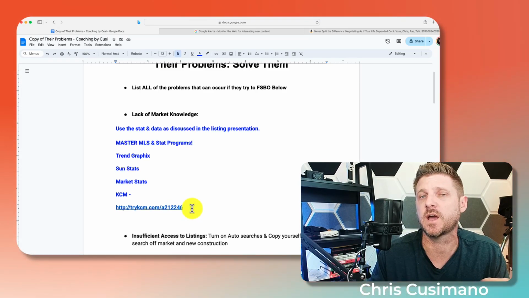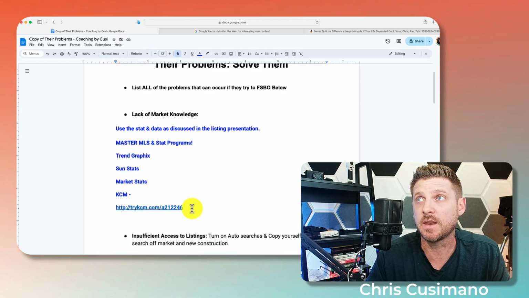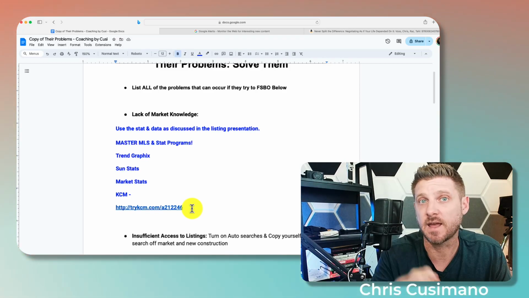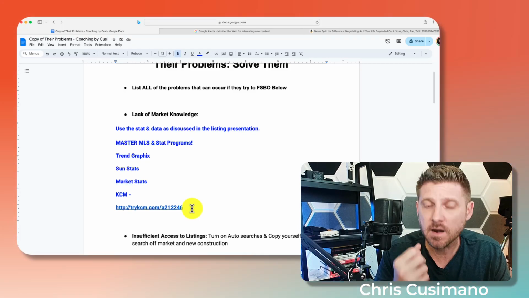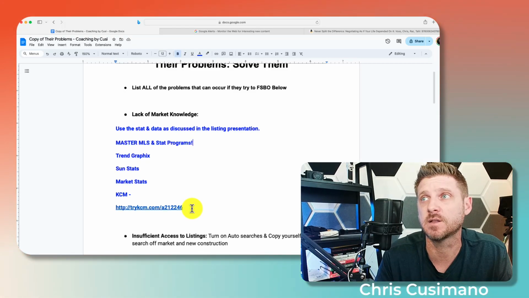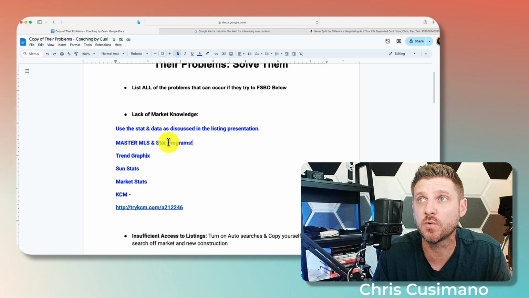But all these things are going to help us understand the market and make sure that we do not have a lack of market knowledge. A lot of our colleagues will, even listing colleagues, so it's best that we stay on top of that. So know all these things.